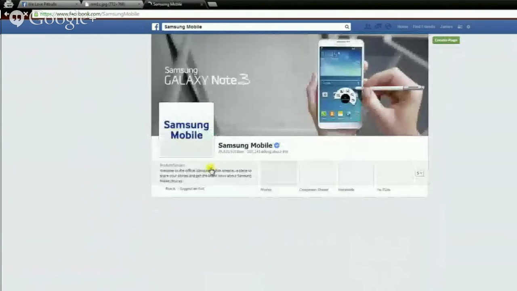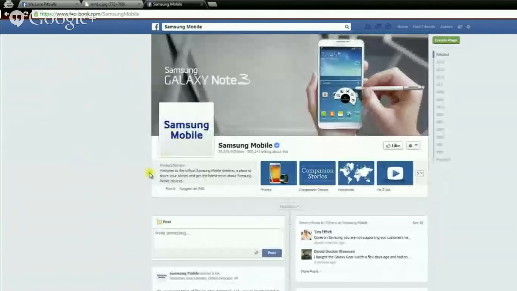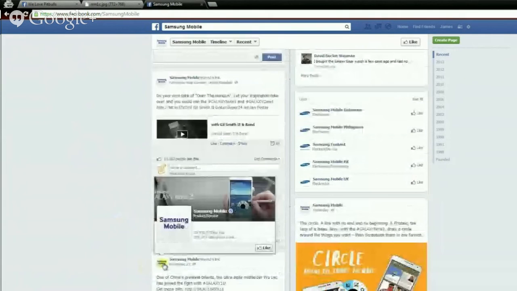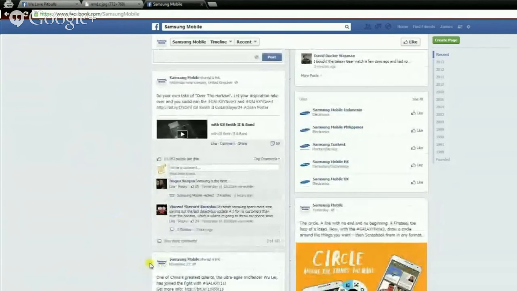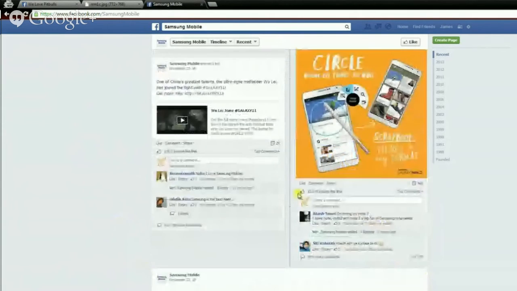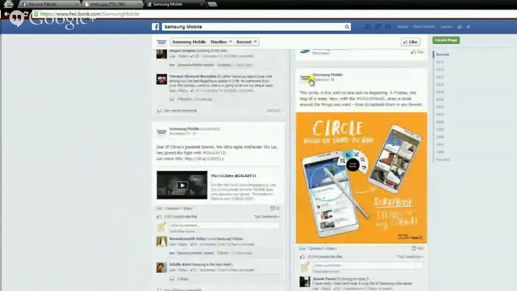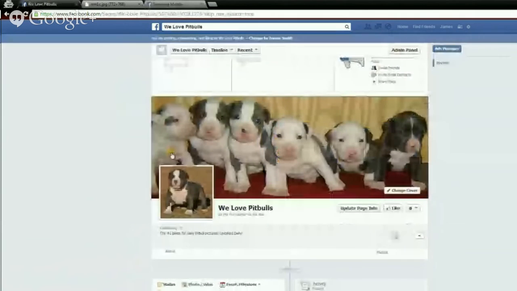Head over to Samsung Mobile, their logo as well, with their cover photo advertising their latest product. Scrolling down here, you can see the Samsung Mobile logo, how clear it is, even though it's really small next to their status updates. You can still see how clear it is. So that's what you want to accomplish with your profile picture and your cover photo.